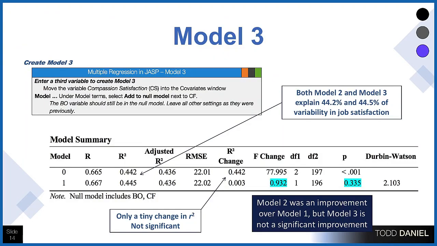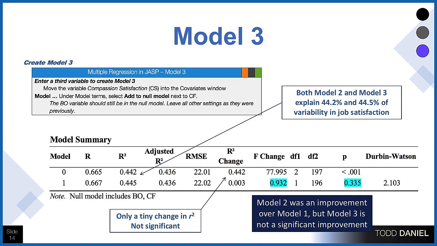So the way we do that is we just reopen JASP and we move our third variable into the covariates box. In the model section, we add the existing variables, which in this case are burnout and compassion fatigue, into the null model. So now that becomes our null comparison. We're going to do model 3, which again, in this output comes out as model 1. But we're going to use our third comparison and see, does it get any better?